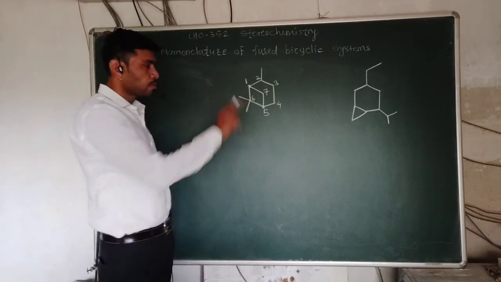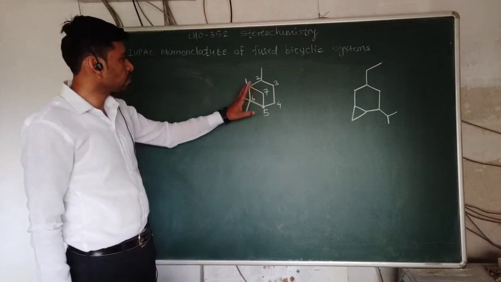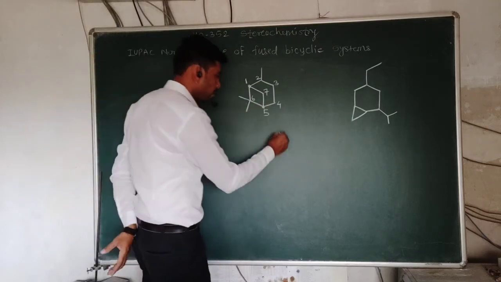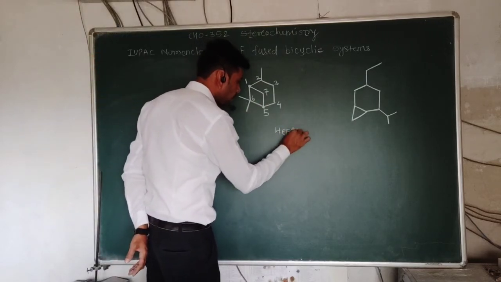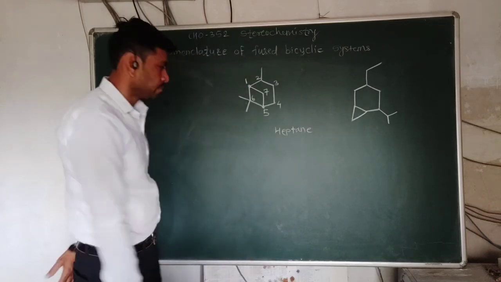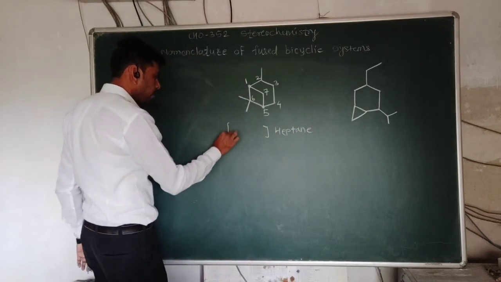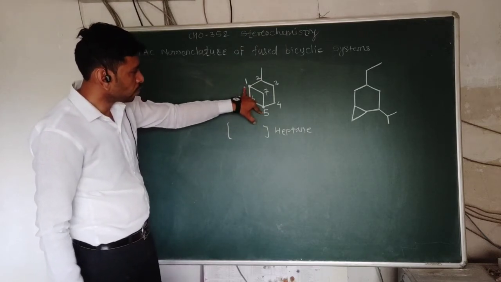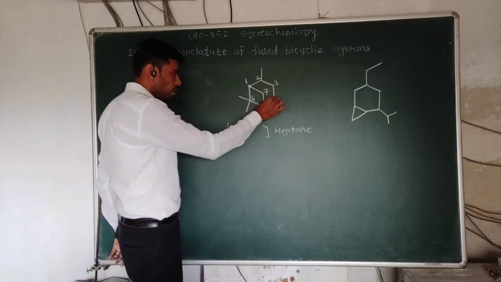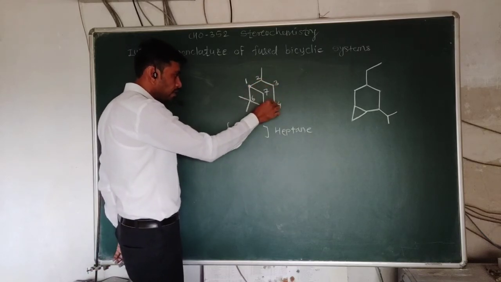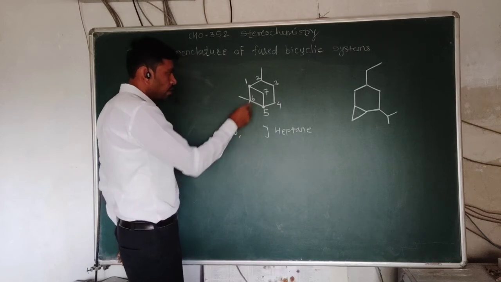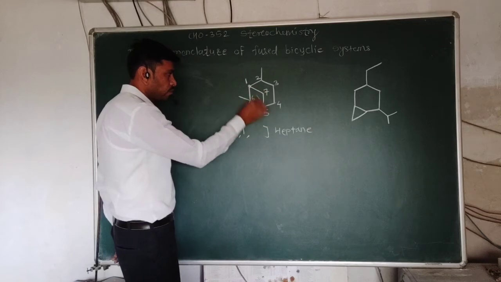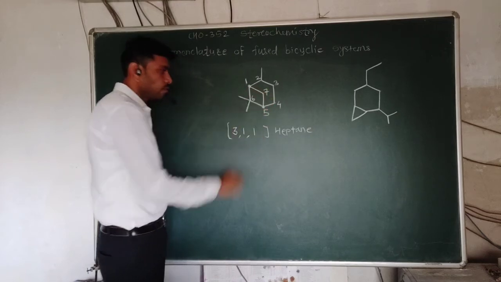Okay, so the total number of carbon atoms here is 7, without considering substituents. If there are 7 carbon atoms, the compound is called heptane. We have to write the number of carbon atoms between the bridges. 1 and 5 are the bridge carbon atoms. The number of carbon atoms here is 1, 2, 3, so 3 carbon atoms. Here the number of carbon atoms is 1, and again here between 1 and 5, 1. So 3,1,1 heptane.